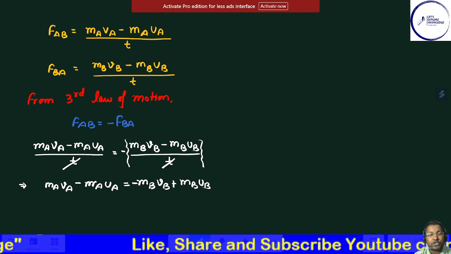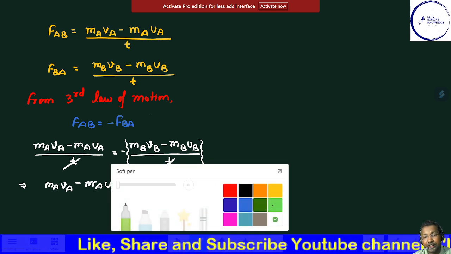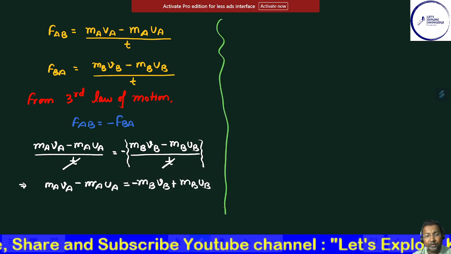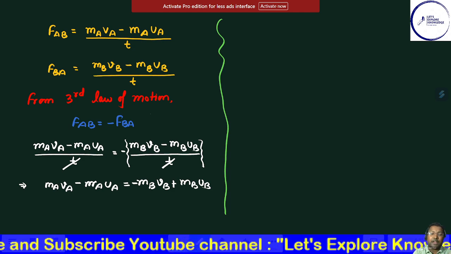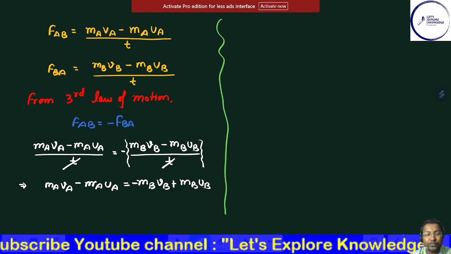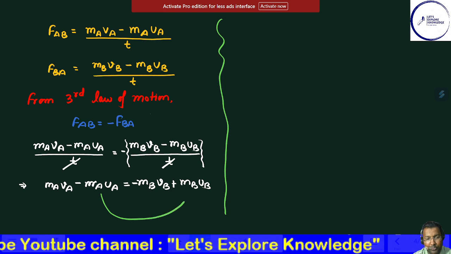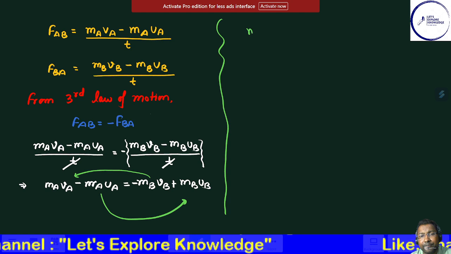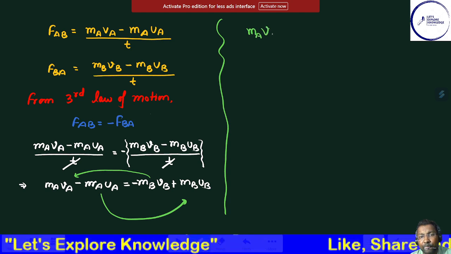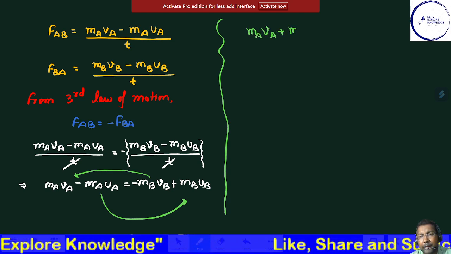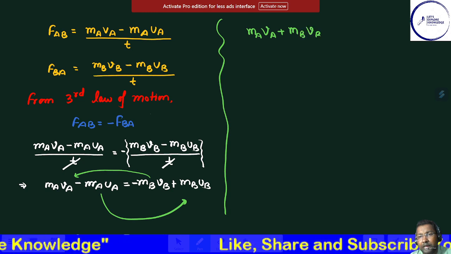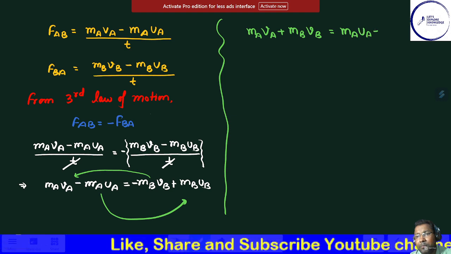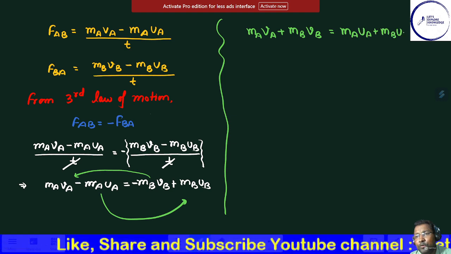Again doing reshuffling, we take the V components on one side and the U components on the other side. So we get MA VA plus MB VB is equal to MA UA plus MB UB.